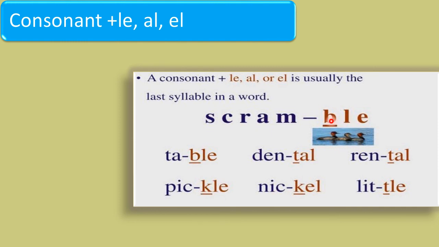Right from the beginning we have been learning these syllabic rules in order to break up a word into syllables.